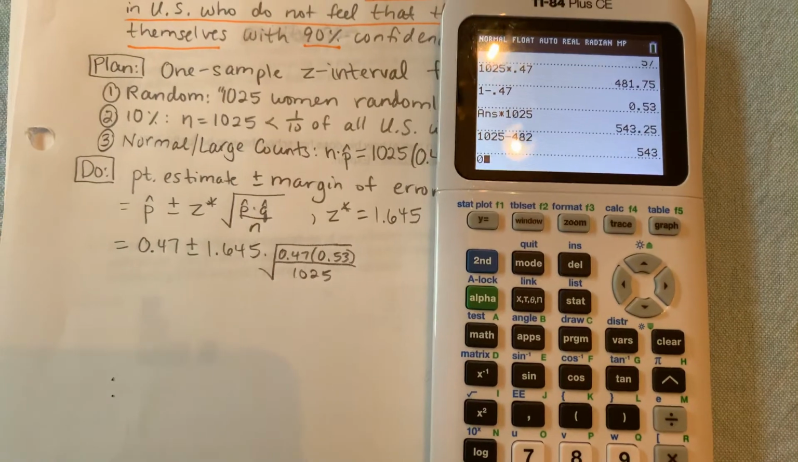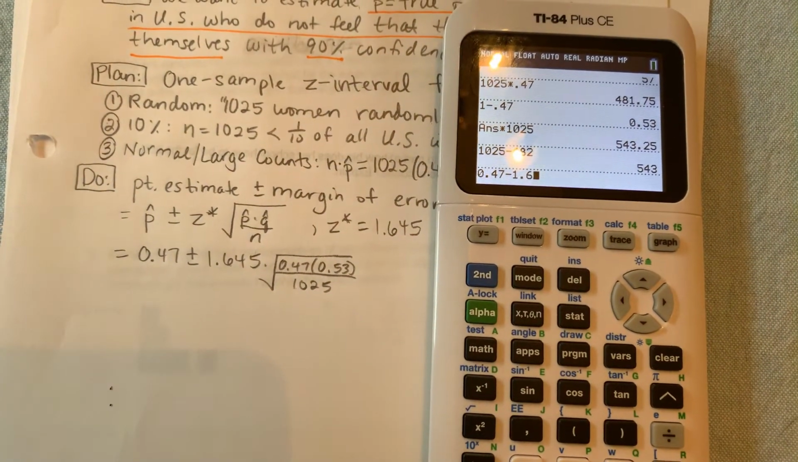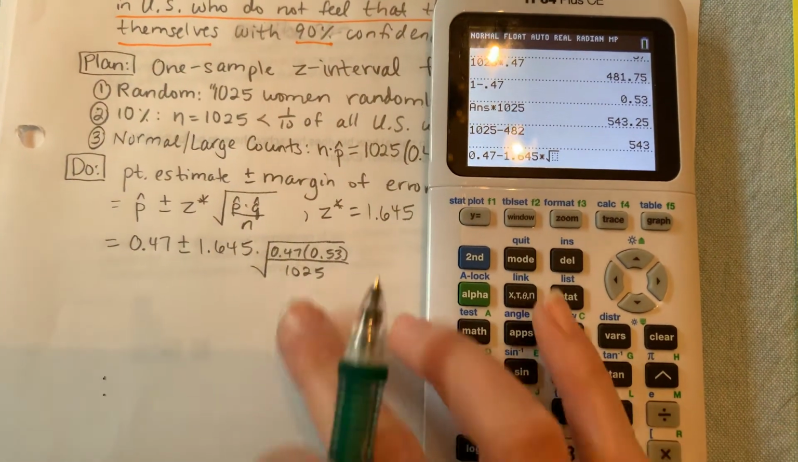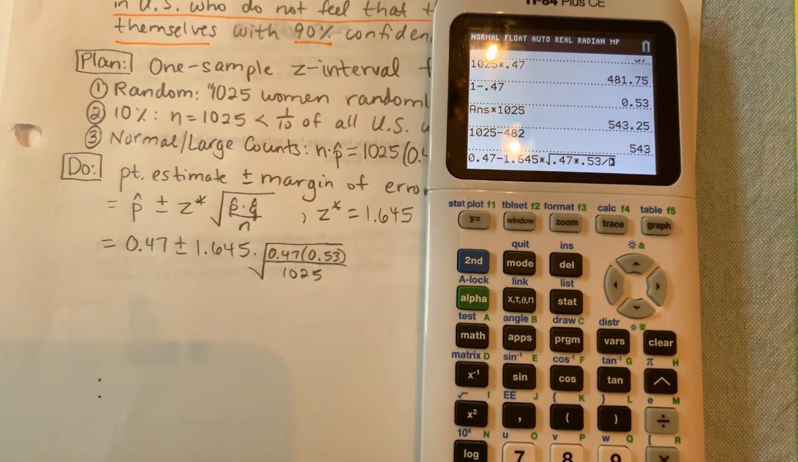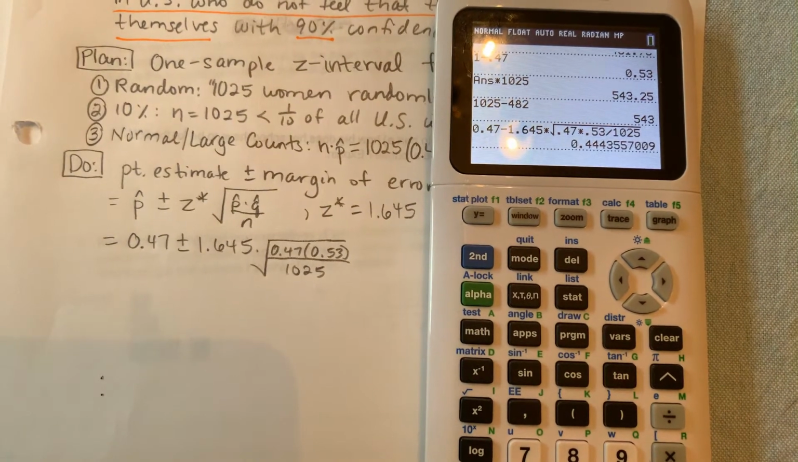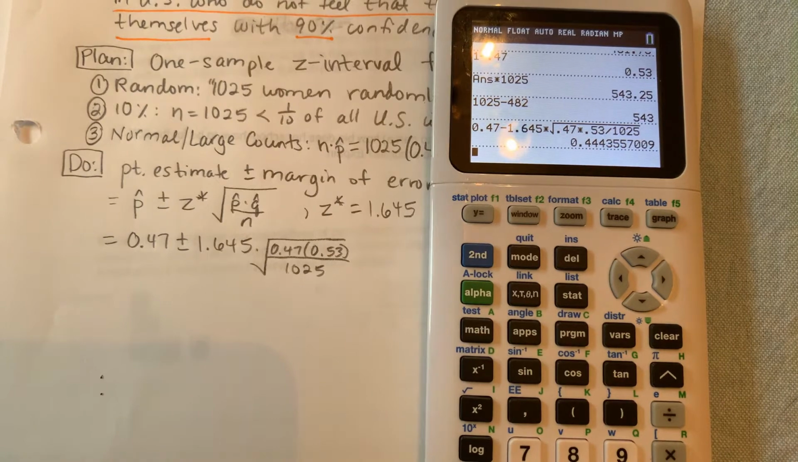We have 0.47 minus, like I said, use minus first, 1.645 times the square root of 0.47 times 0.53 divided by 1025. Okay, now I'm ready to hit enter. I get 0.444. Three decimal places is great.